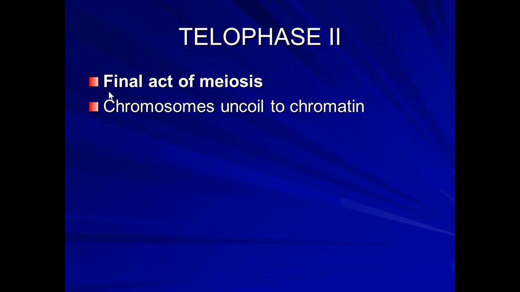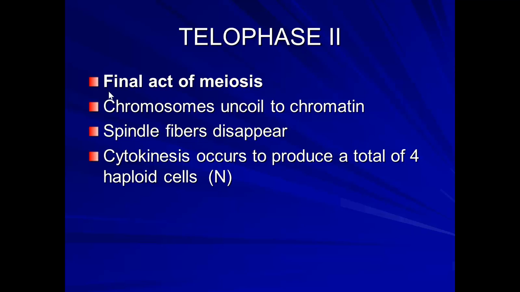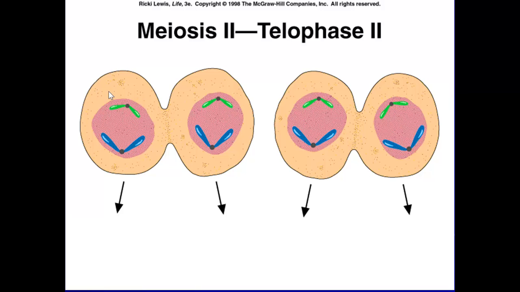All right, finally, in telophase 2, you have the final act of meiosis. Chromosomes uncoil back into chromatin, spindle fibers disappear, and then cytokinesis happens, and you produce a total of 4 haploid cells. There you go.